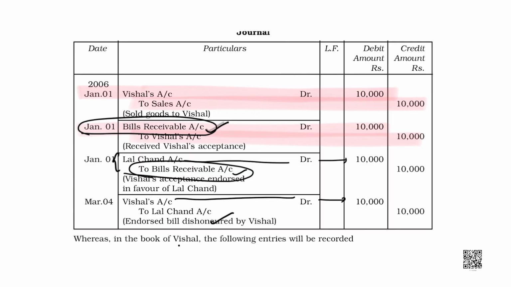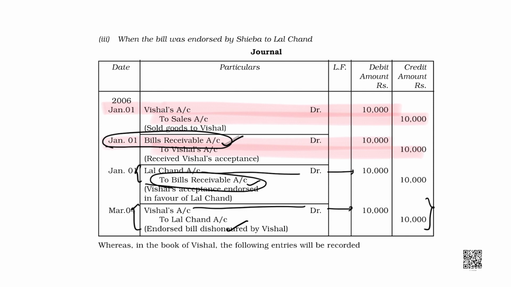We paid him with the bill. We compensated him with the bill, but the bill is dishonored. So, Lal Chand would become creditor again. Okay, students, this is what the journal entries are in the case of dishonor of bill.